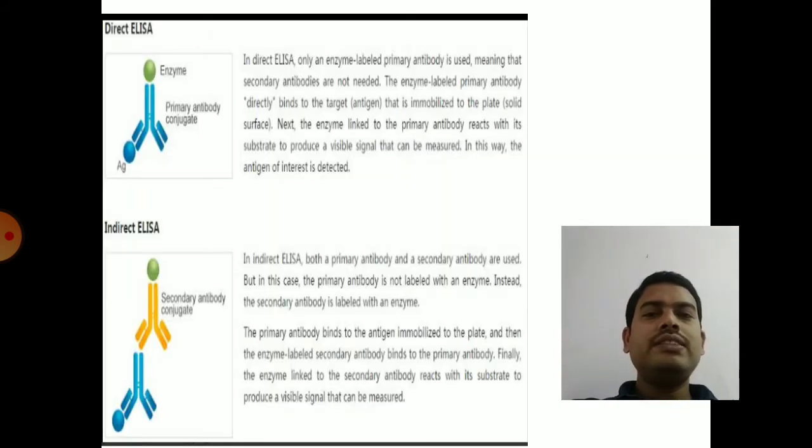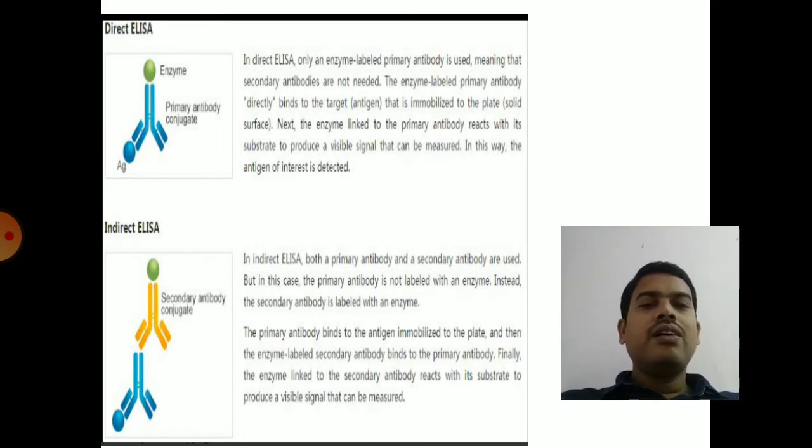So the next one is ELISA. As I mentioned in the previous slides, the antibodies can also be labeled with an enzyme. So that enzyme will give a colored reaction with the substrate. Here in direct ELISA, only a single type of antibody is used, and that antibody is directly labeled with the enzyme.